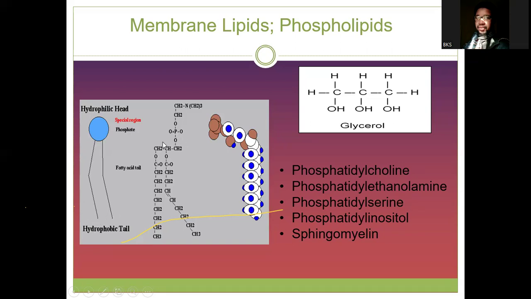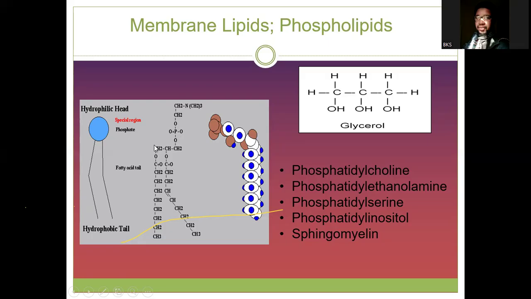Now we can see from the structure how the fatty acids and the glycerol come together. We can see the first one, we have the fatty acid. This is a fatty acid that contains how many carbons? Let's count together. 1, 2, 3, 4, 5, 6, 7, 8, 9. So this is a fatty acid that contains 9 carbons, right? So this 9-carbon fatty acid is now attached to this hydroxyl group of glycerol.